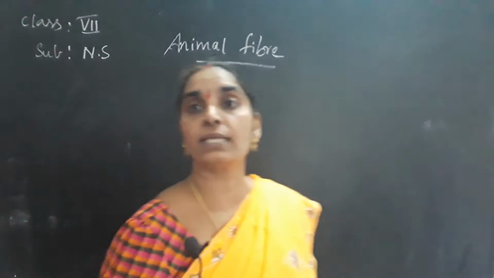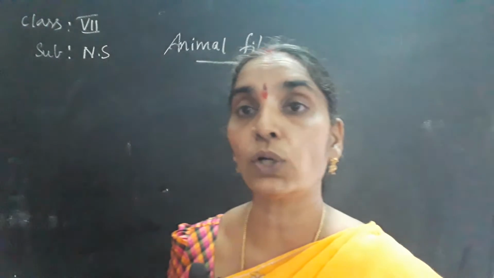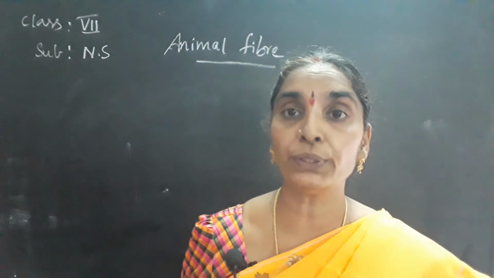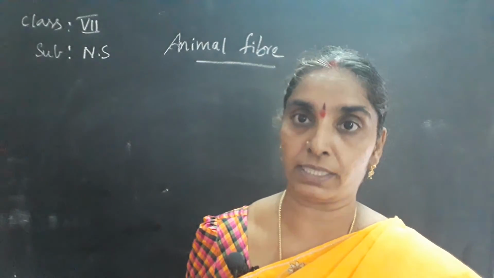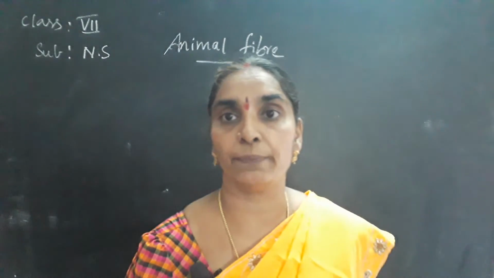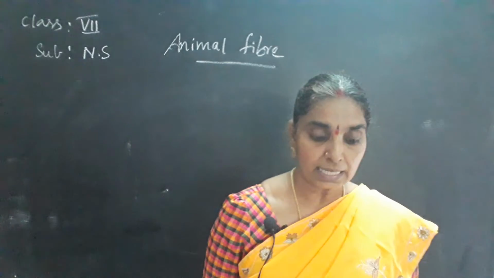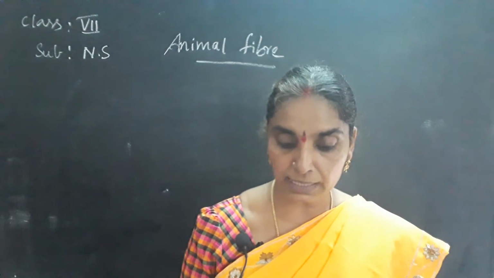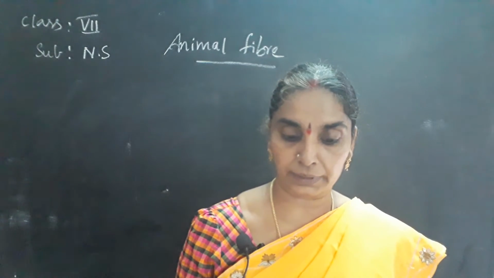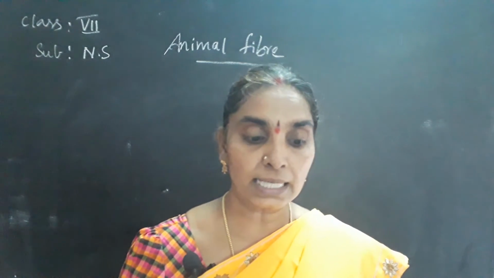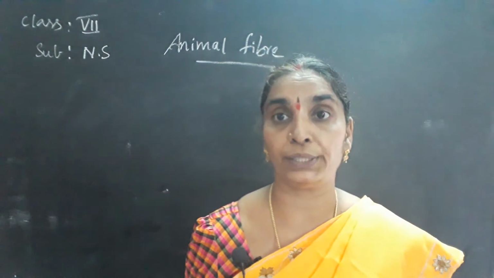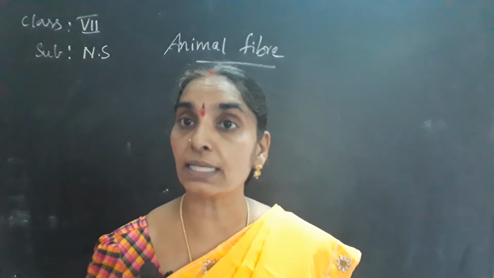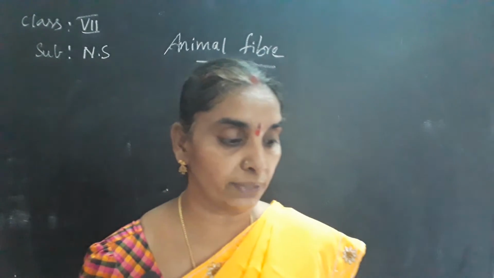To tell the story of silk, if you want to know, silk was mainly produced in China first. We can say that the silk industry started first in China. It is the first place in the world where silk was produced. How it began, I'll read a simple story so that you can understand how silk was produced in the world.